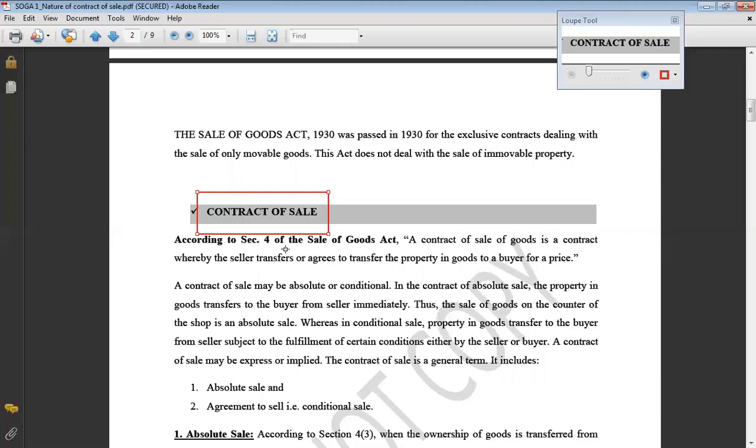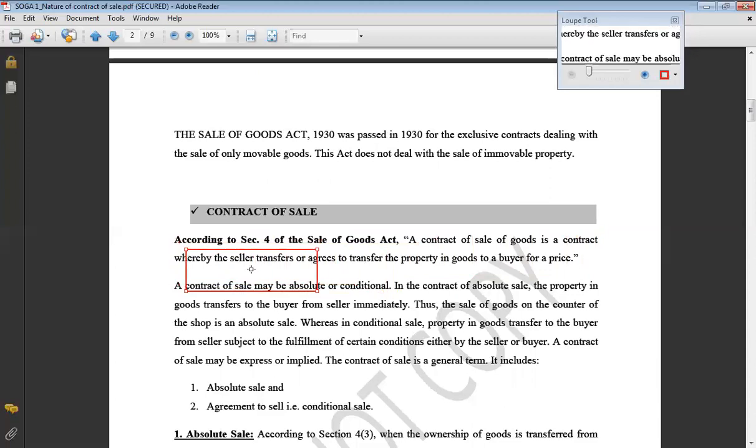So first of all, the definition. The contract of sale has been defined under Section 4 of the Sale of Goods Act 1930. And this definition says, it is a contract. So basically it is a contract only. It is a contract whereby a person called the seller transfers or agrees to transfer the property in goods to another person, the buyer, for a price. So we have two persons here, a seller and a buyer. And what are they doing? They are either transferring the property or they are agreeing to transfer the property.